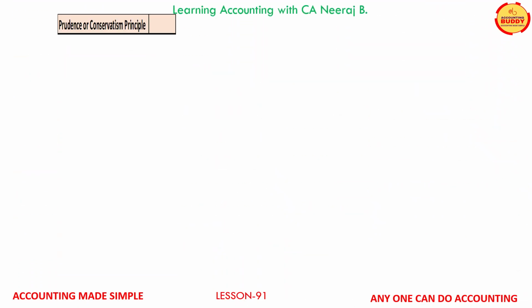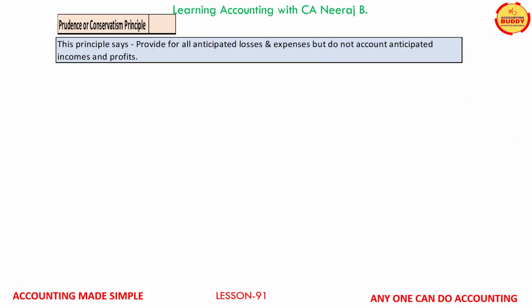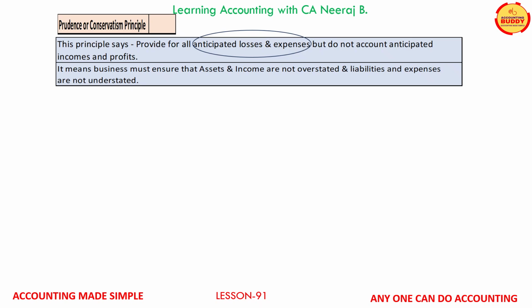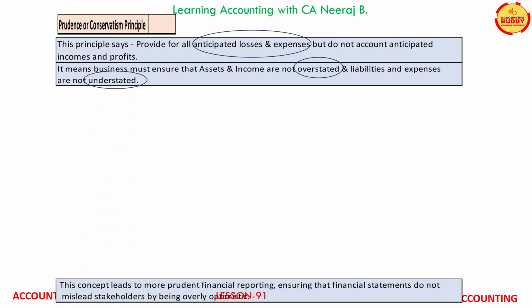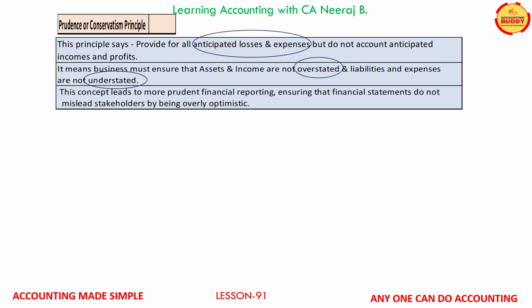The principle of prudence says provide for all anticipated losses and expenses of the business, but do not account anticipated income and profits. This principle ensures that the assets and income are not overstated and liabilities and expenses are not understated. Under this principle of prudence, the accountants are required to act with care and thus ensures that financial statements do not mislead the stakeholders by being overly optimistic.